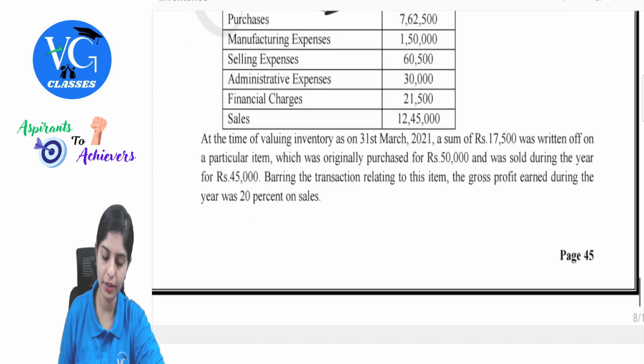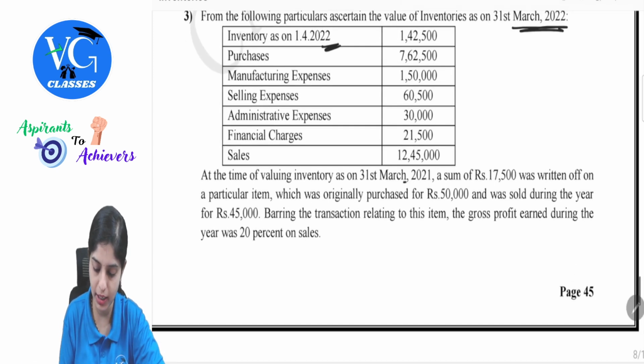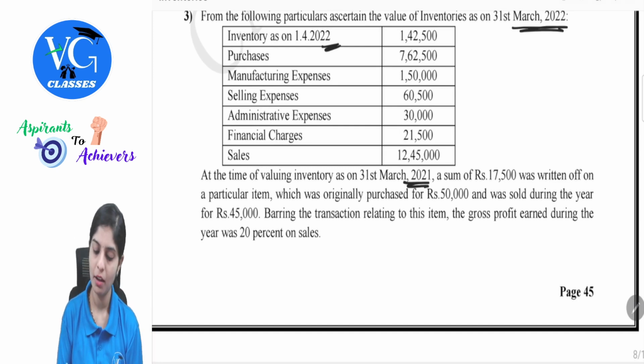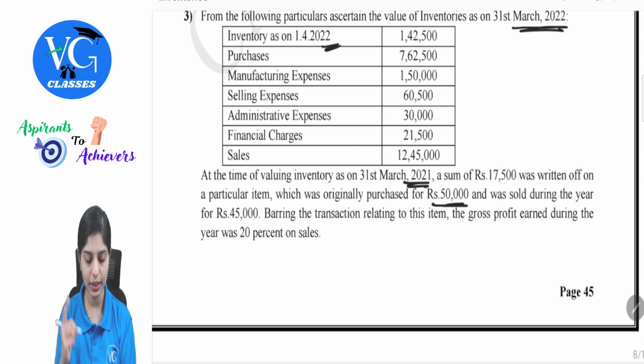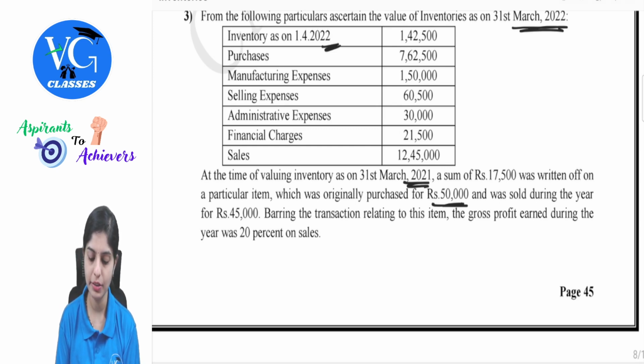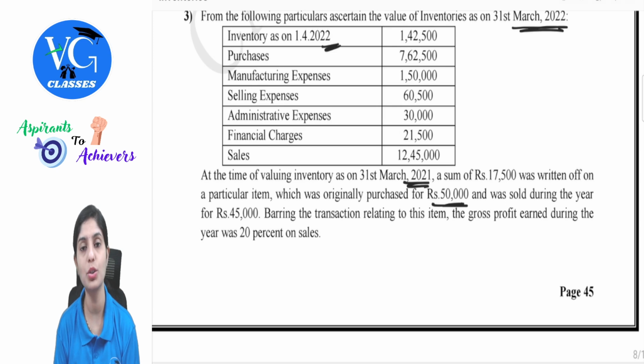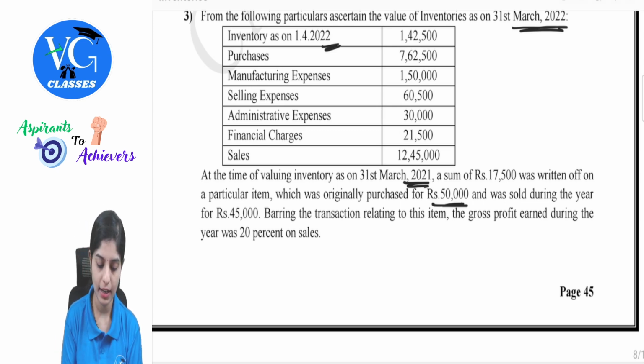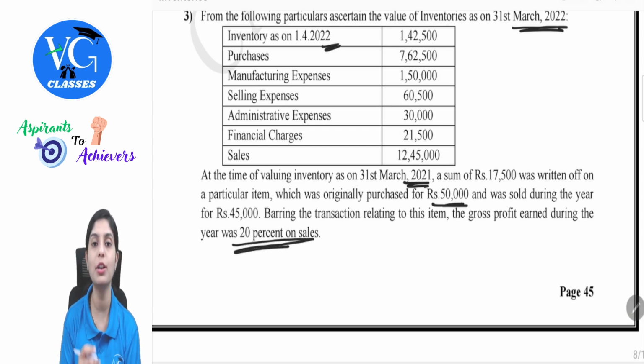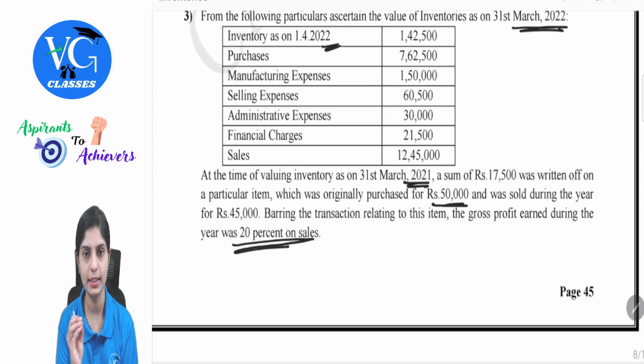At the time of valuing inventory as on 31st March 2021, means previous year, a sum of 17,500 was written off on a particular item which was originally purchased for 50,000 and was sold during the year for 45,000. Barring the transaction relating to this item, the gross profit earned during the year was 20% on sales. Now in this question, they are directly giving you the margin on sales.